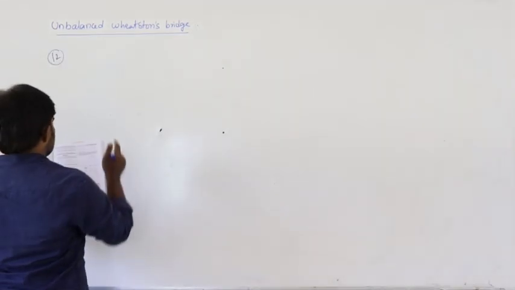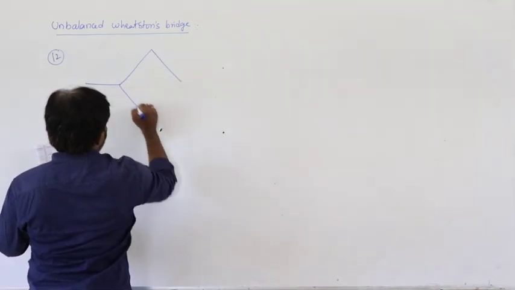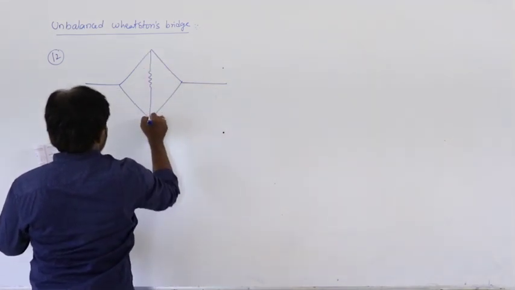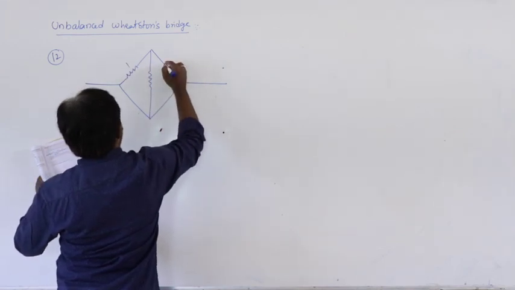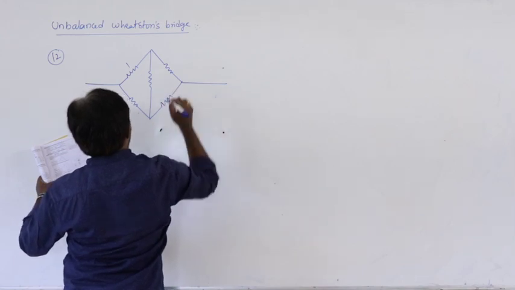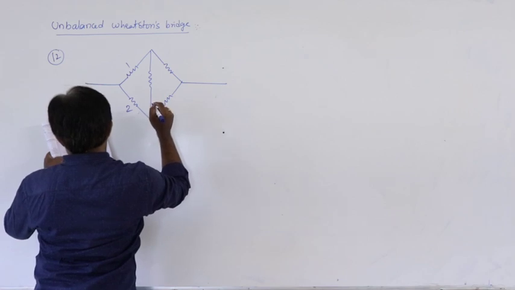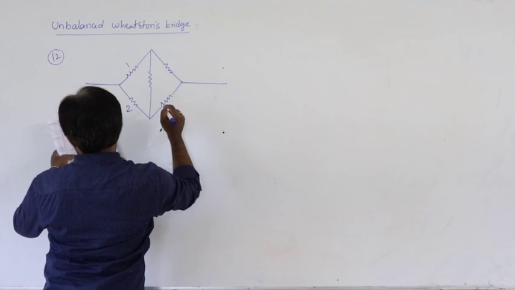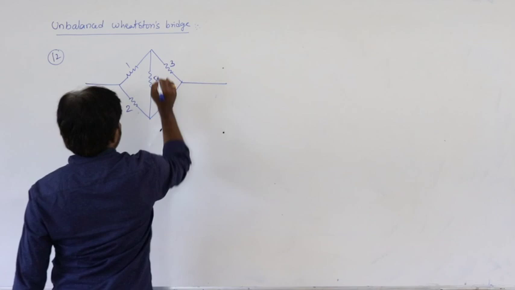125, 12th problem. See here. Like this is 1, 2, let us say it is 3, 6, 5 is given.